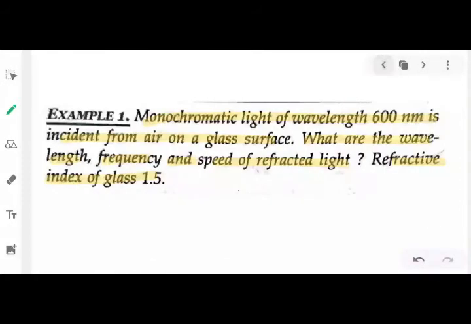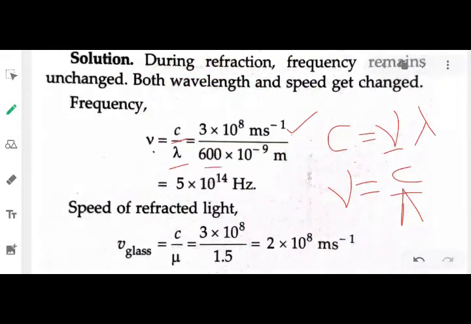Now in the question they have given the wavelength of the light, which is how much? 600 nanometer. Nanometer means 10 to the power minus 9. Fine. So 600 into 10 to the power minus 9. Okay, so we can solve this one. 8 minus 9 will go up here, so what will become? 8 and minus 9 goes up, it will become plus 9, so 10 to the power 8 into 10 to the power 9 becomes 10 to the power 17.